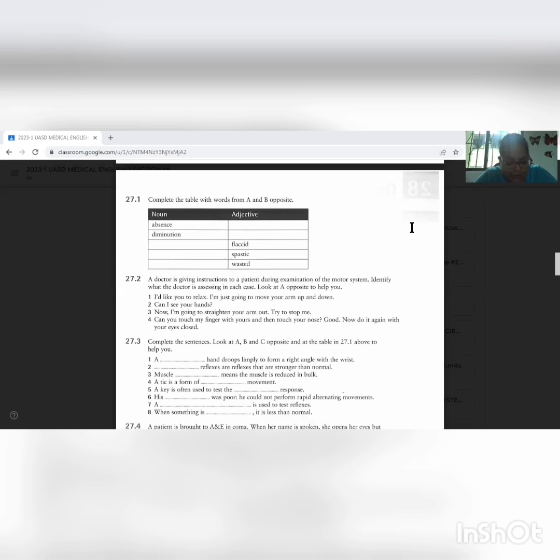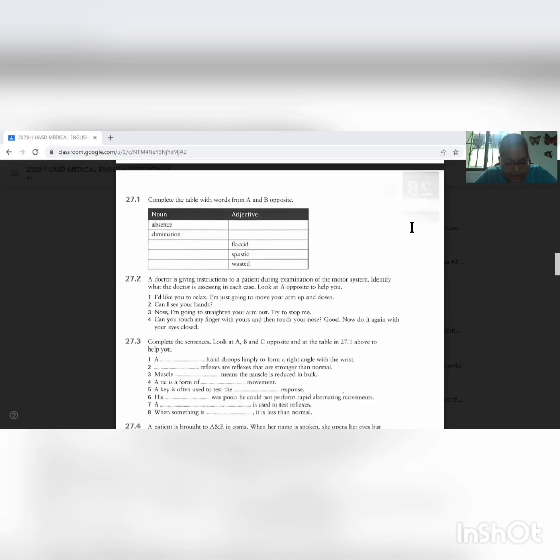Muscle tone. 3. Now I'm going to straighten your arm out. Try to resist me. Muscle power. 4. Can you touch my fingers with yours and then touch your nose? Good. Now do it again with your eyes closed. Coordination. 27.3. Complete the sentences.